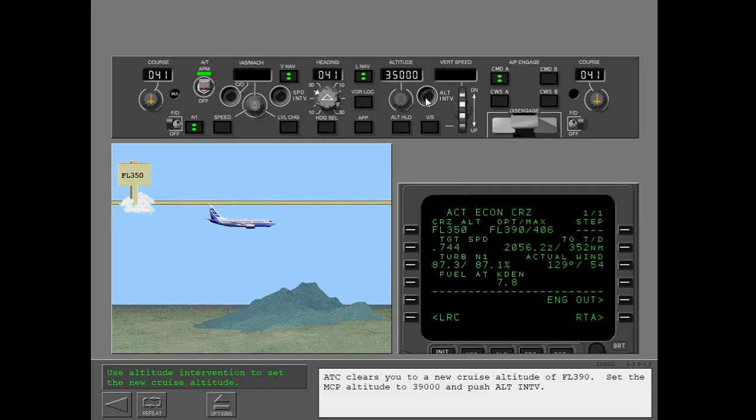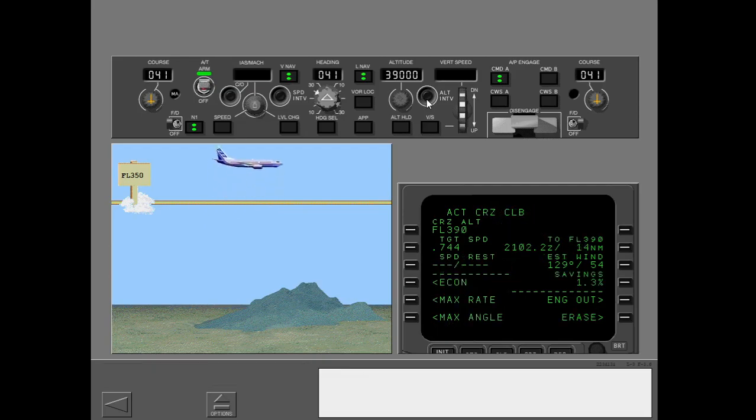Set the MCP altitude to 39,000 and push altitude intervention. Continue. If the MCP altitude is above the FMC cruise altitude, the FMC cruise altitude increases to the higher MCP altitude.